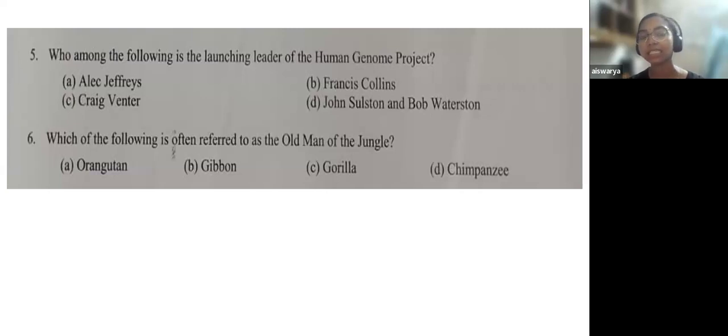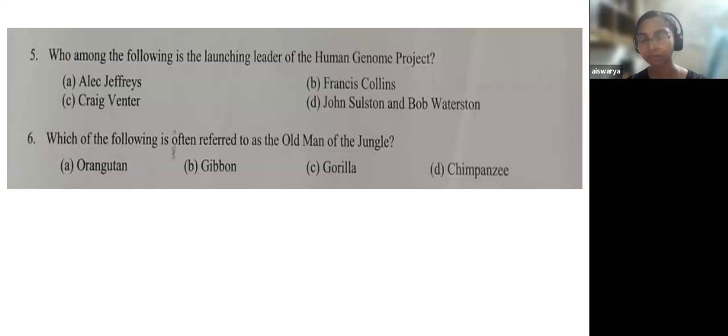The Human Genome Project is discussed in Standard 12 NCERT Biology, but the leader of the Human Genome Project was not directly mentioned in the textbook. So if you had done extra reading, you could have cracked this question. Otherwise it is very difficult, because here you cannot eliminate any option, as all the other names are not that familiar.